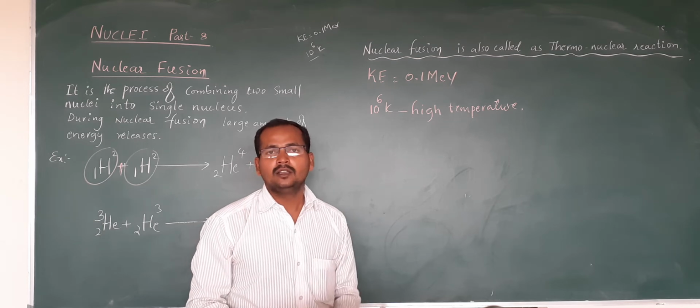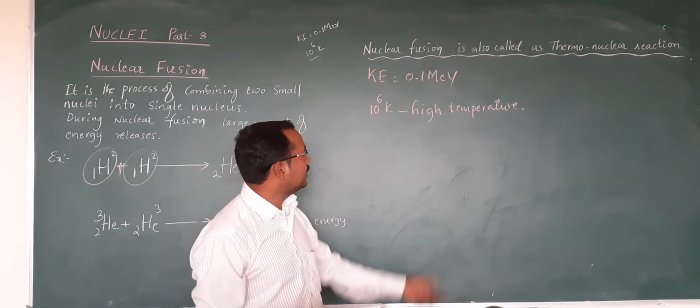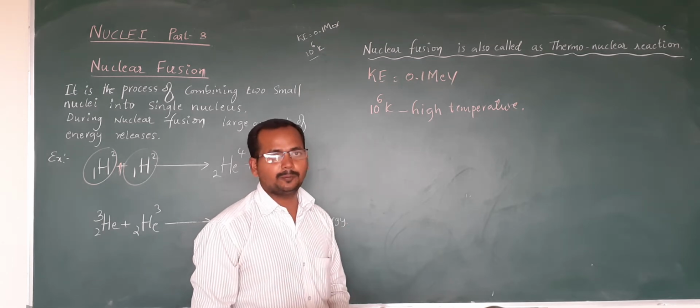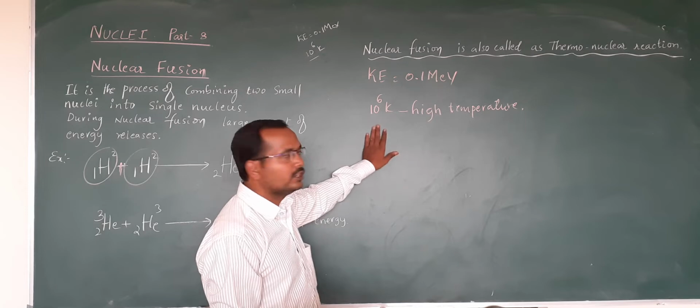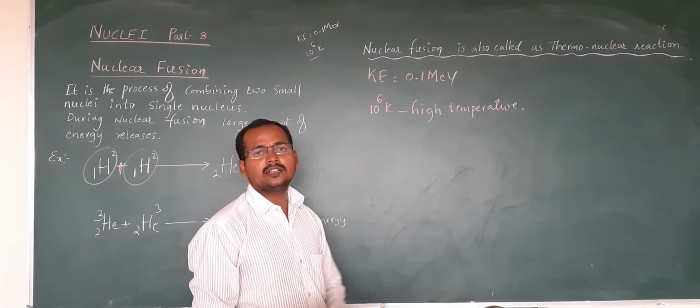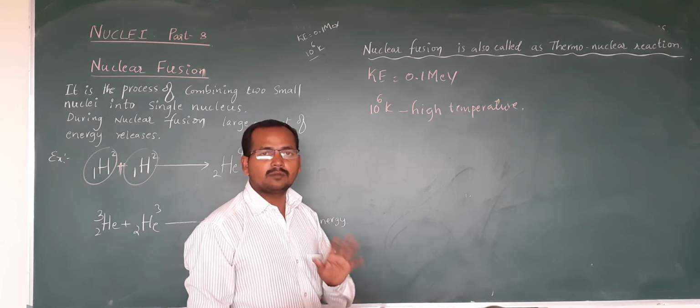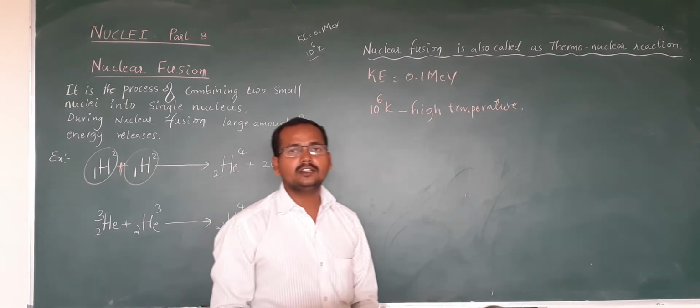For example, in the sun, whatever reaction is taking place is nuclear fusion. The temperature of the sun is about 10 raised to 7 Kelvin. That's why in the sun and some kinds of stars, we observe nuclear fusion.